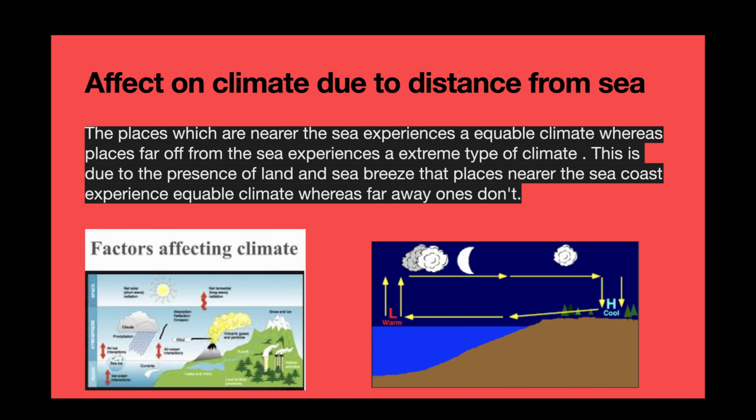Distance from the sea also affects the climate. The places which are nearer the sea experience an equable climate, whereas places far off the sea experience an extreme type of climate. This is due to the presence of land and sea breeze, so places near the sea coast experience an equable climate, whereas far away ones don't.